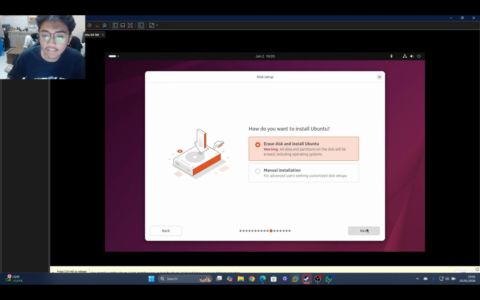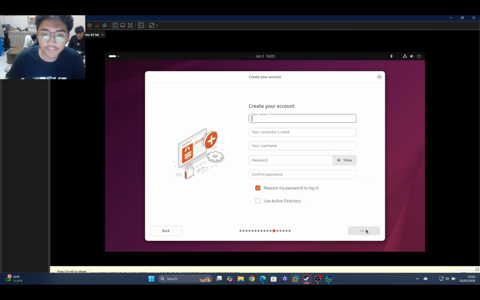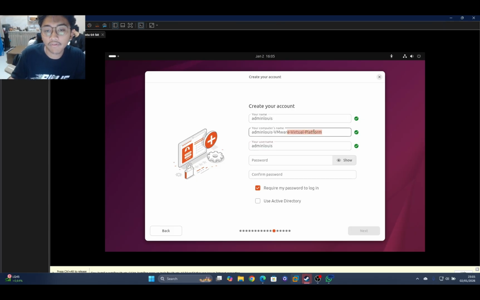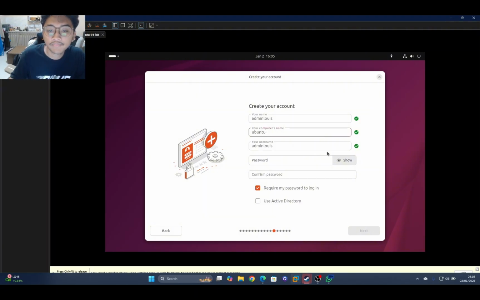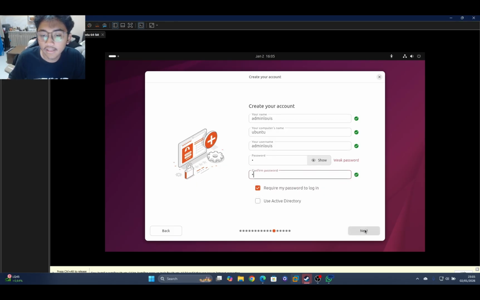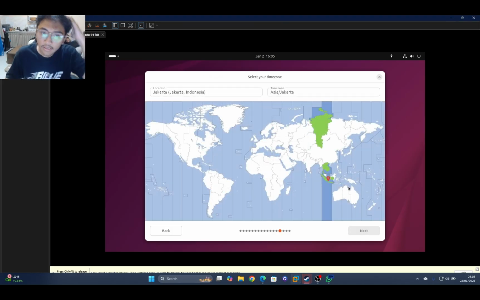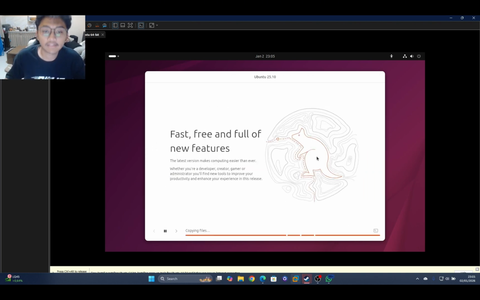Here is this, install Ubuntu, and we choose no encryption also. First is admin Louis for the sample, and for the computer name, I think Ubuntu. And admin Louis, and the password for the example, like spacebar. Right. Next. All right, this is to select the time zone and install it.